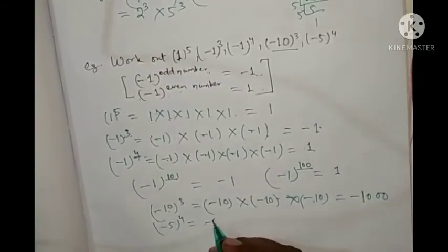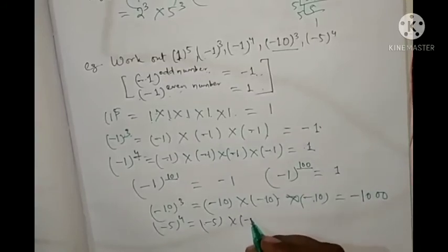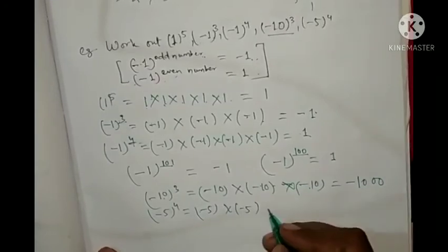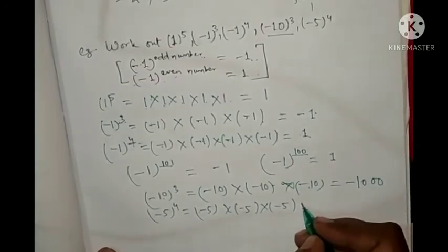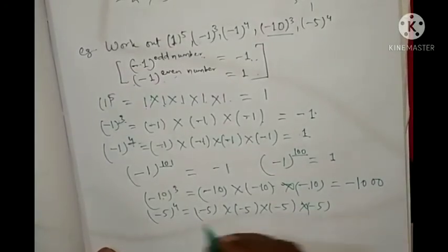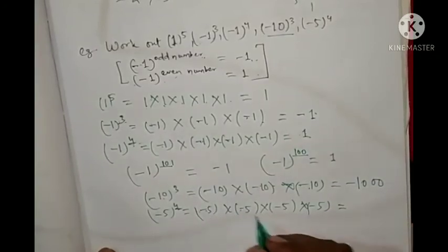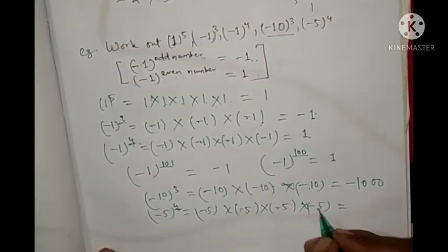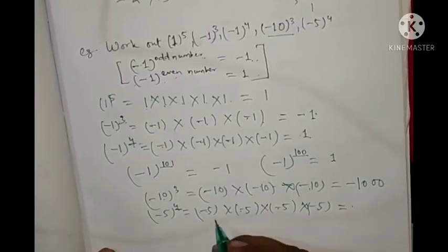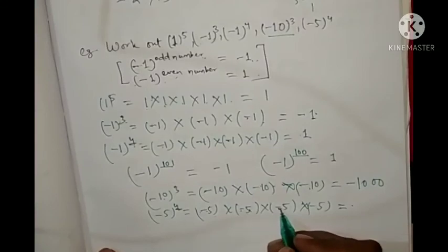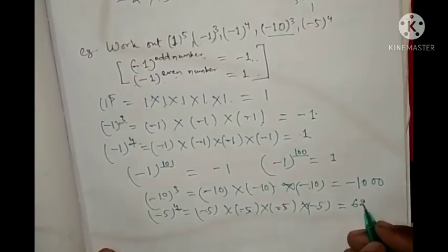That is minus 5 into minus 5 into minus 5 into minus 5. So here even number is there. So minus into minus plus, plus into minus minus, minus into minus plus. So plus 5 fives are 25, 25 fives are 125, 125 fives are 625.